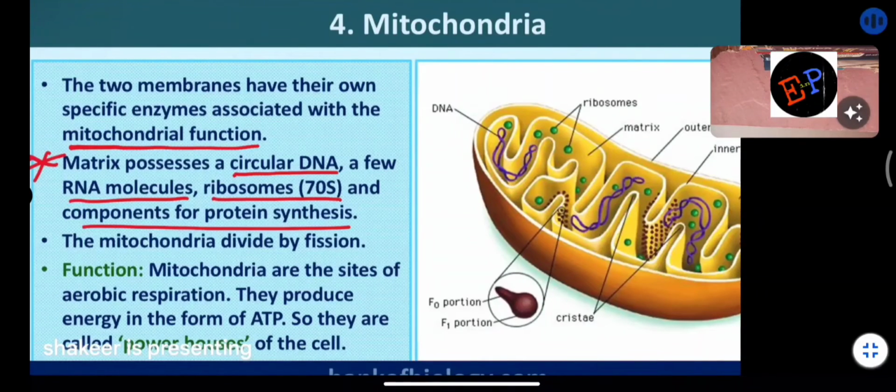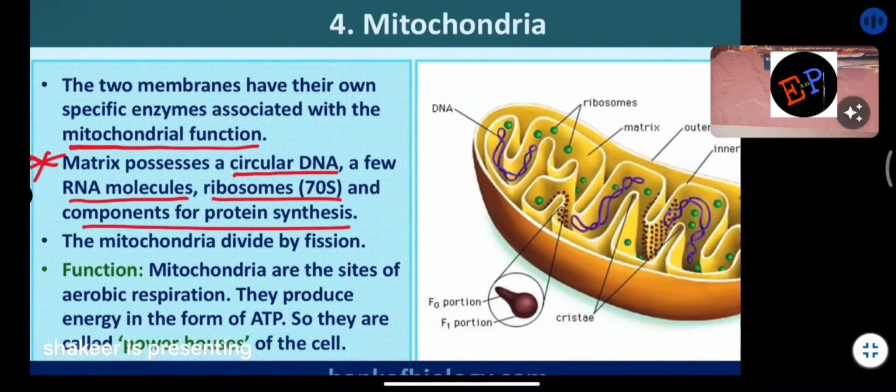So the matrix consists of what? Matrix means a semi-fluid type of substance. The matrix contains a circular DNA, RNA, and ribosomes of which shape, which size? 70S size. A question can be asked on this. The ribosomes which are present in the matrix, they are of which size?